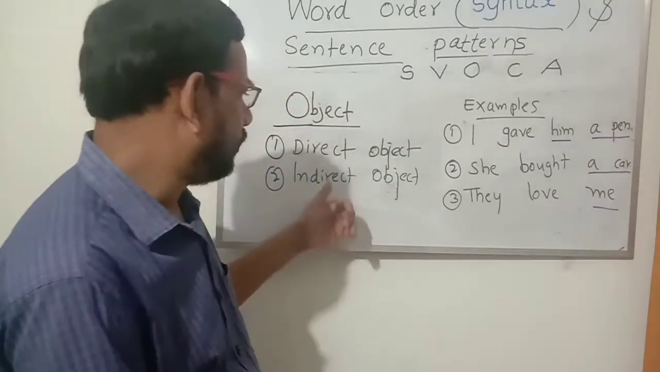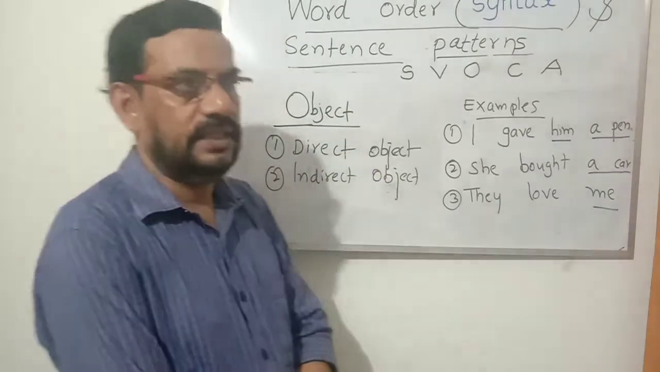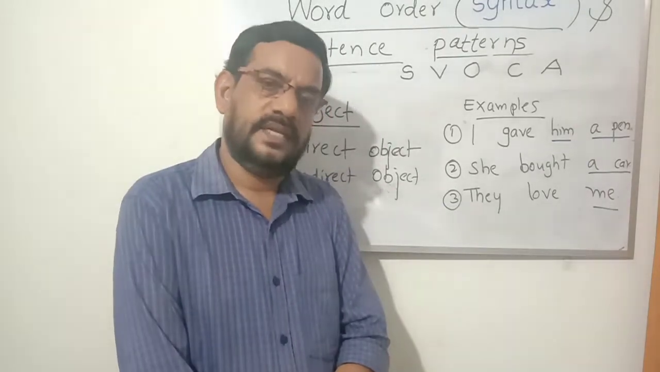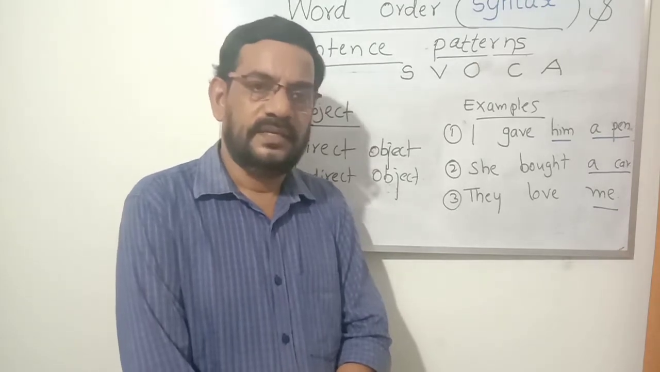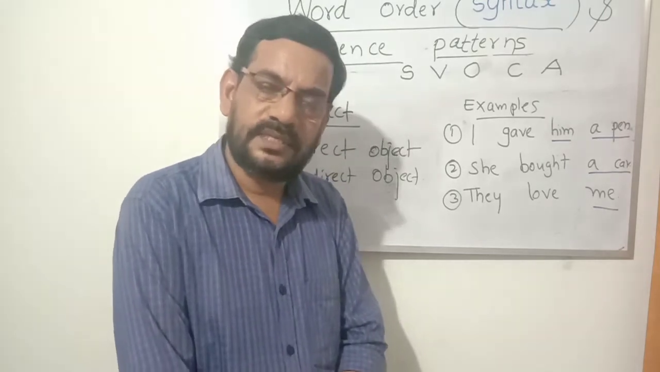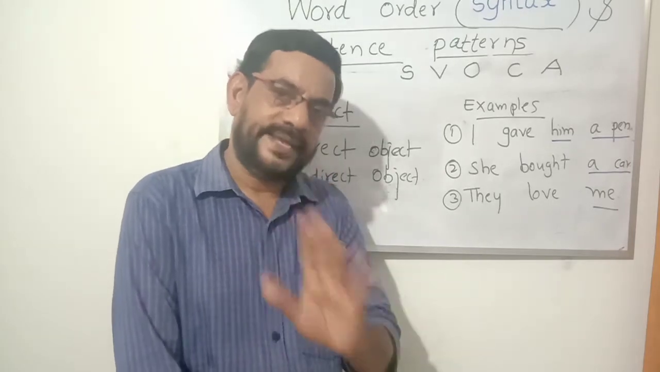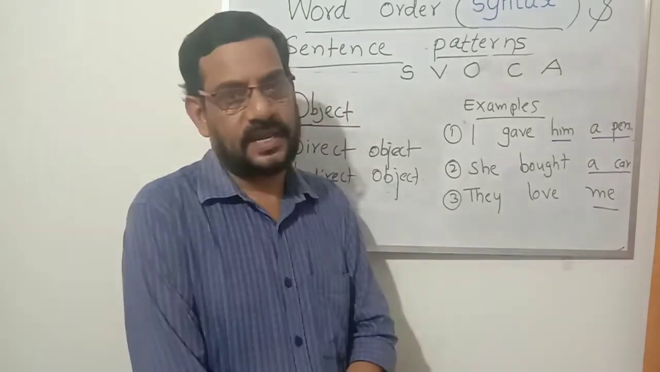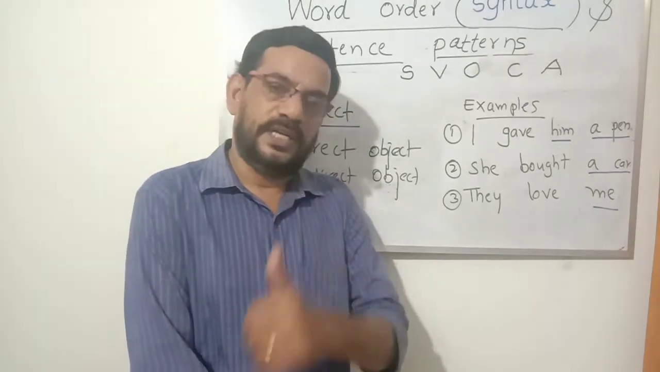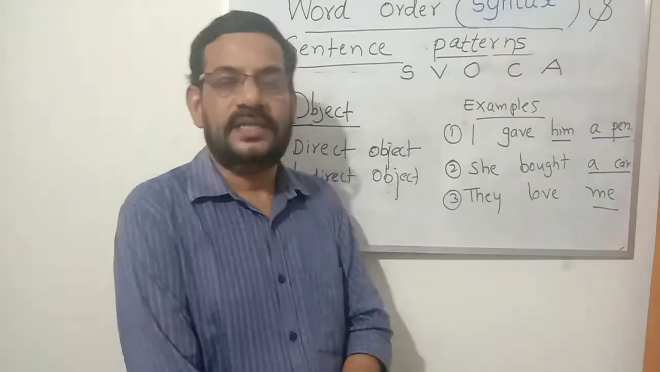So there are two types of objects: direct objects and indirect objects. Some verbs will have only one object. That is a direct object. Keep that in your mind. Some verbs will have two objects. One object will be a direct object, the other object will be an indirect object. If there is only one object, that is a direct object. If there are two objects, one object is direct and the other object is indirect.